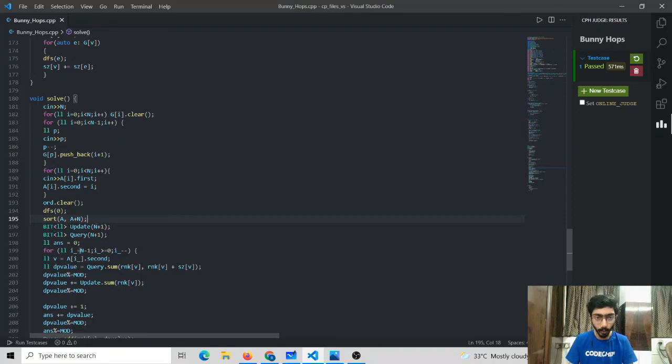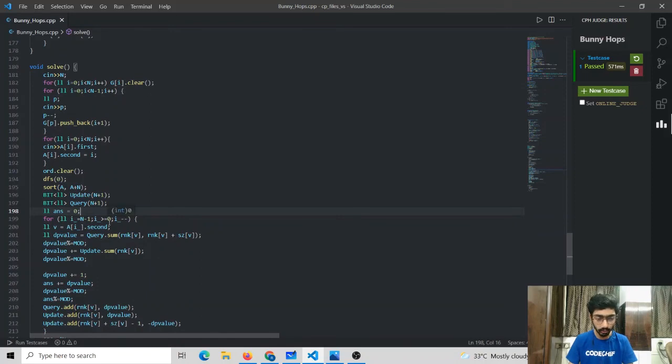We are going to maintain two binary index trees, one binary index tree so that we can take the query from the subtree, and one binary index tree so that we can take the updates that were made by our ancestors. After which we have to iterate through the sorted array from n-1 to 0 so that we can iterate in the descending order. Now V will be the index of the node. dp value is what we have to find for this node. Initially the dp value will be the sum of dp values of its subtree, which can be easily found by taking this range query, query.sum from rank of V to rank of V plus size of V.